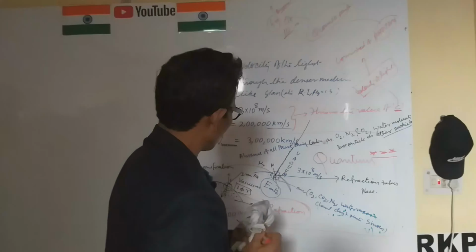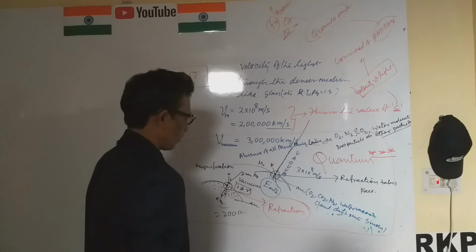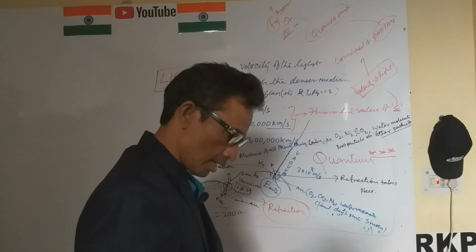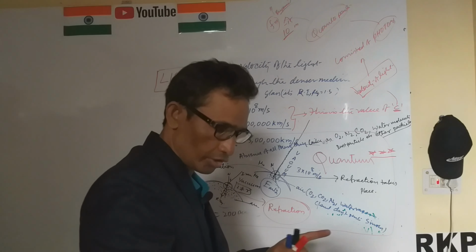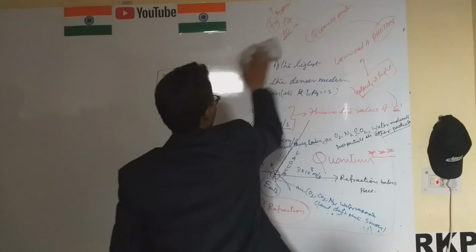Okay. So the velocity of light through the air and the velocity of light through the medium are equal to each other, like this.